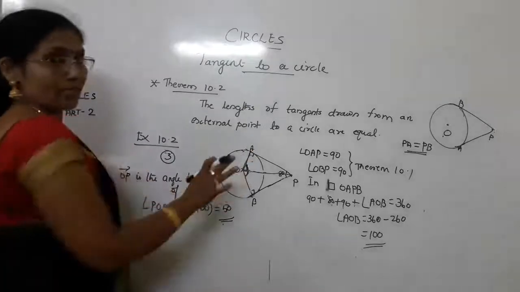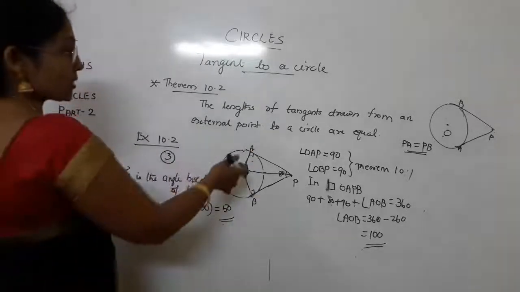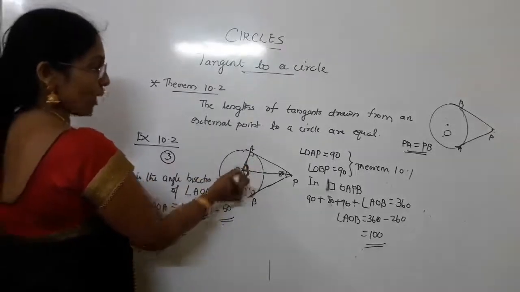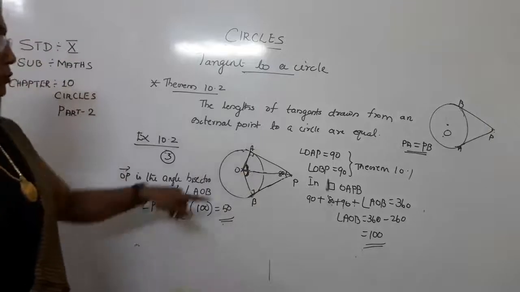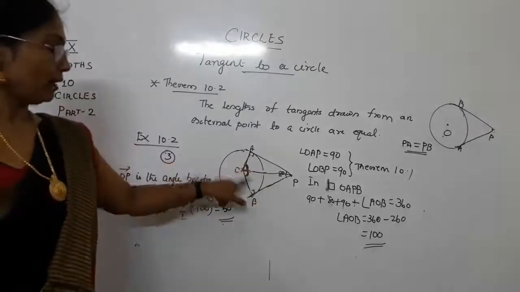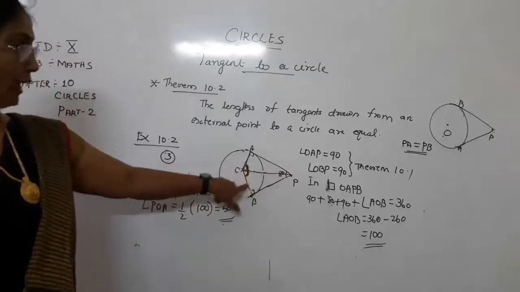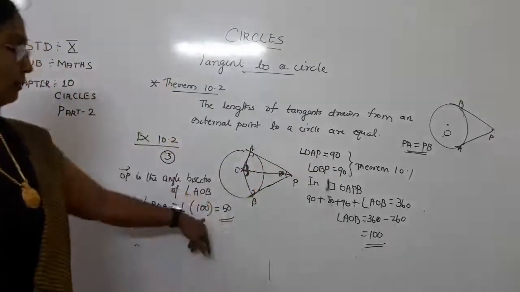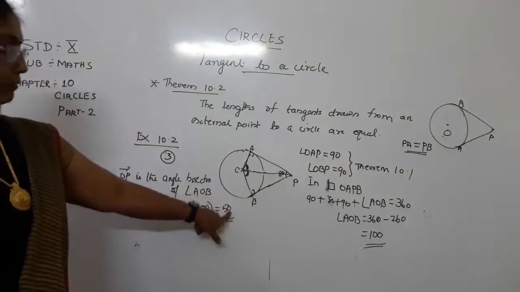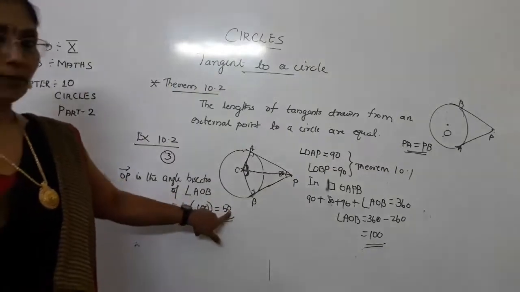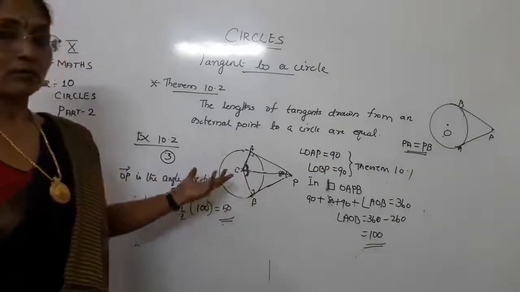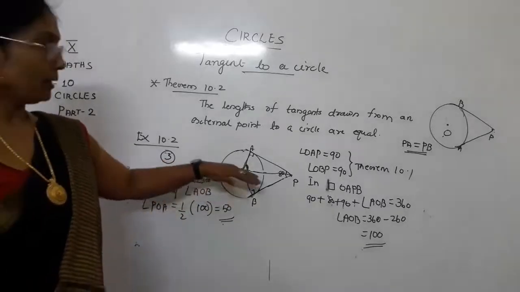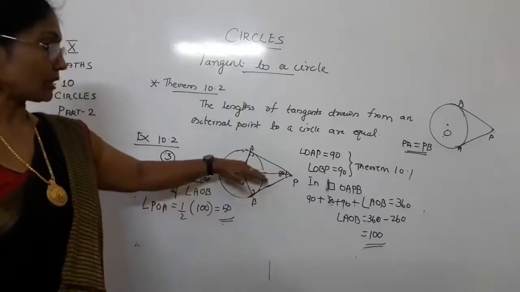I am not showing that congruency here in this class, because we already know that these 2 triangles are congruent. Because of that, angle POA and angle POB should be equal, and this full angle you know is 100. If they are equal, then each angle will be half of 100, which is 50. Okay children, this is also a sum similar to the last sum, but in the last sum the full angle was asked, while here the other angle, half of this angle, is asked.